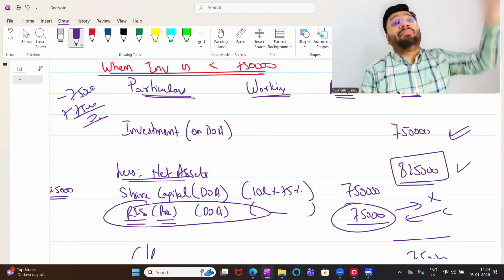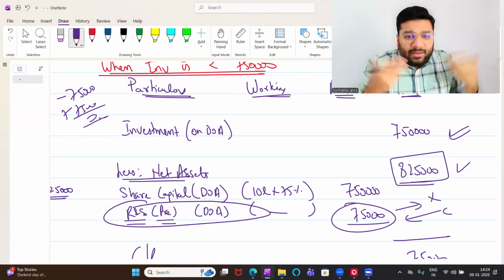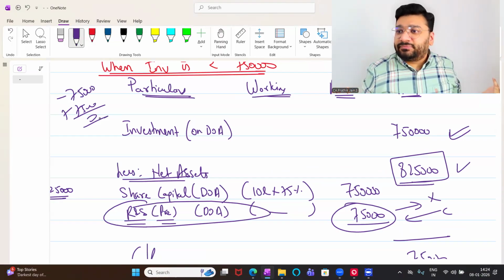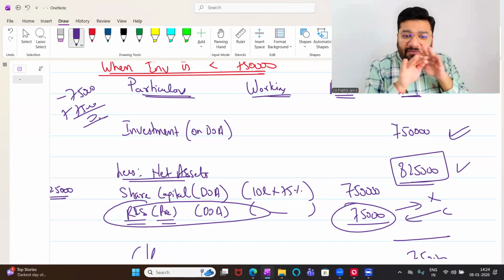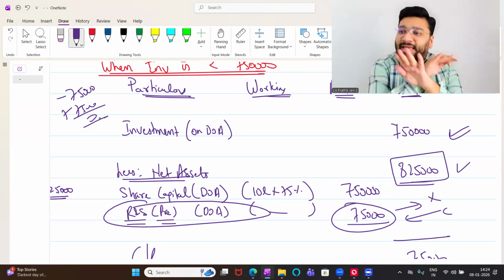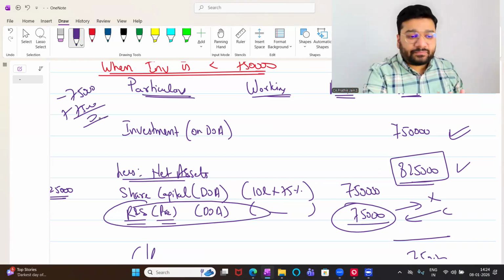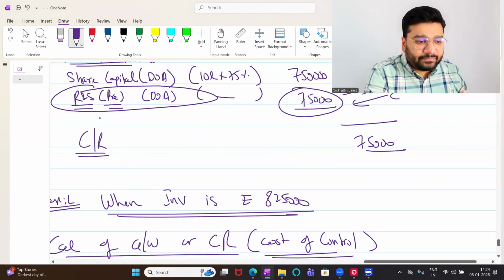Why should somebody else's profit, why should I get even 1 rupee out of that? When it doesn't belong to me, it doesn't belong to me. So as you said rightly, I will get nothing out of the 75,000. It is just a pure rotational transaction which gets squared off at the end of the year or once the profit has been given by the company. Okay?